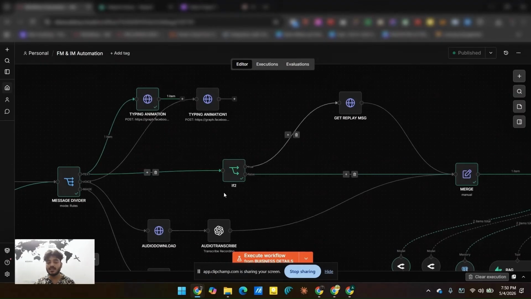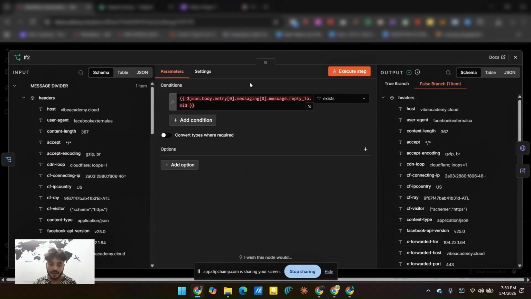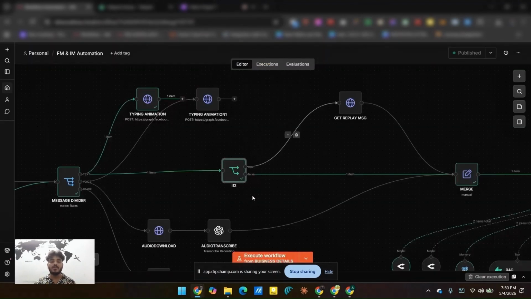If the message is a text message, then it will go to this branch. After coming to this node, it will check whether the message is a reply. In that case, if the message is a reply message, then it will go this branch, and if the message is not a reply message, then it will go this branch.